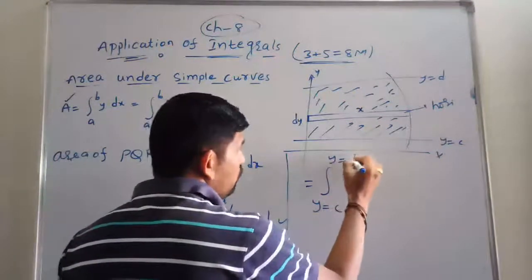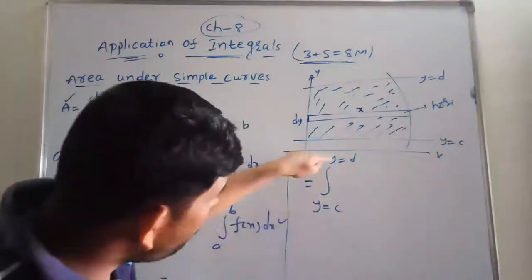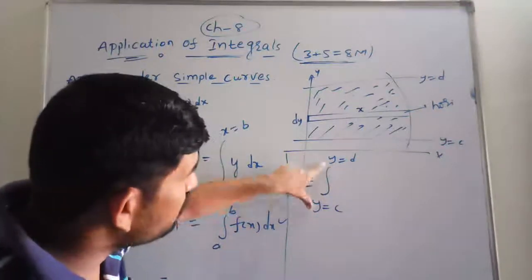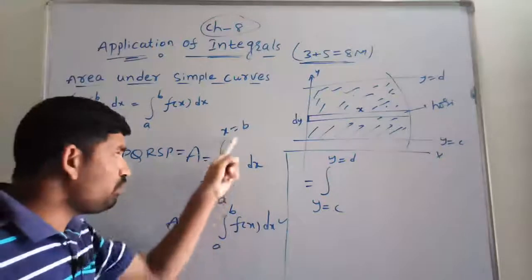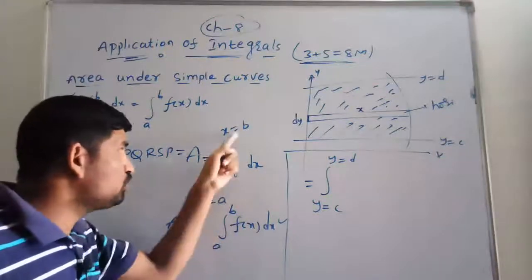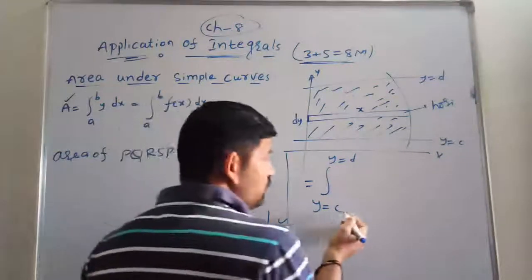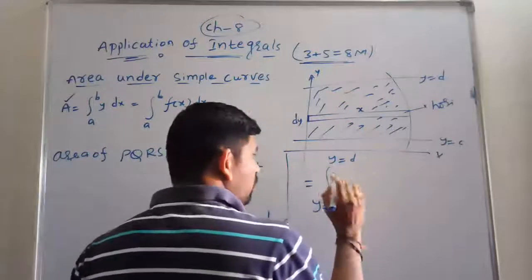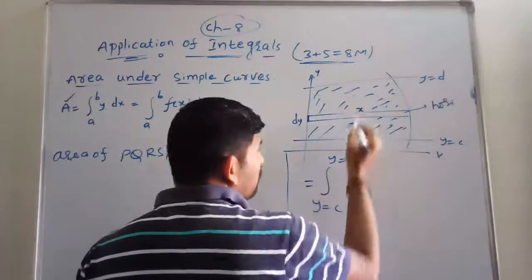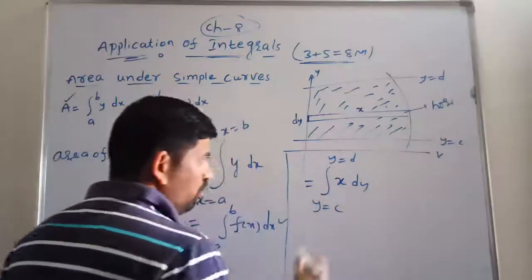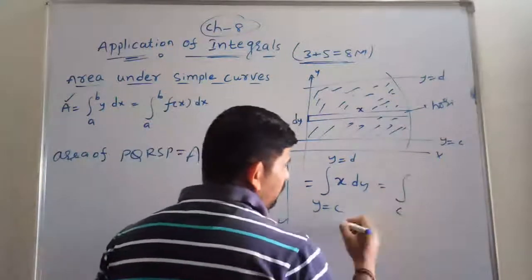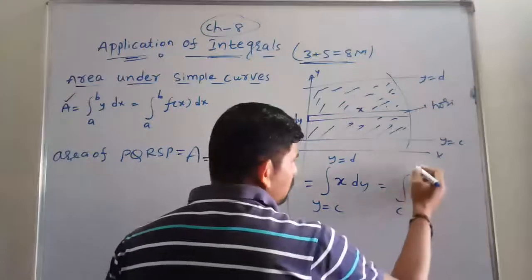We have to write y is equal to d, meaning whatever the lower and upper limits are, they are with respect to y only. But we are taking the lower and upper limits x is equal to a to x is equal to b, but here y is equal to c, y is equal to d only. And what we can write here is x into dy, over y is equal to c to d.